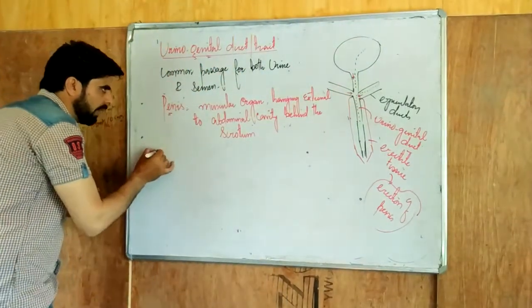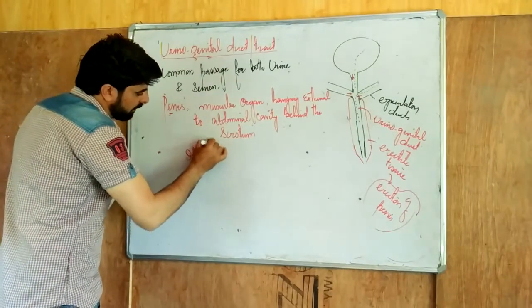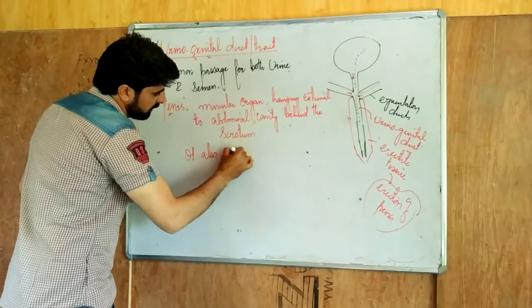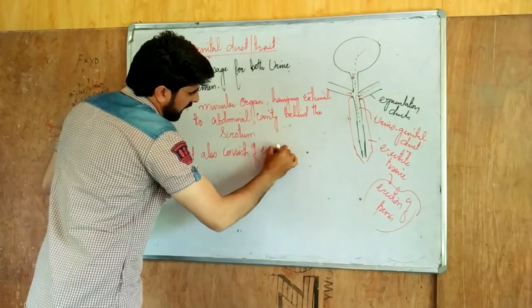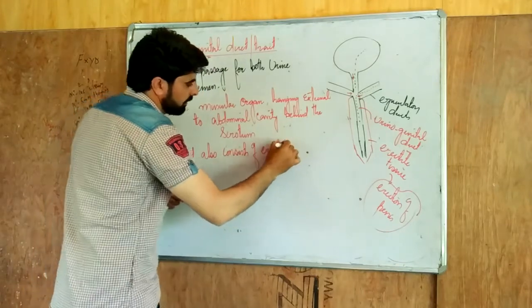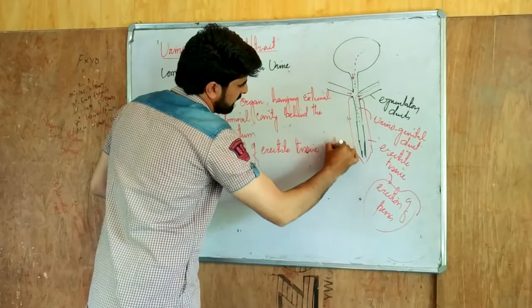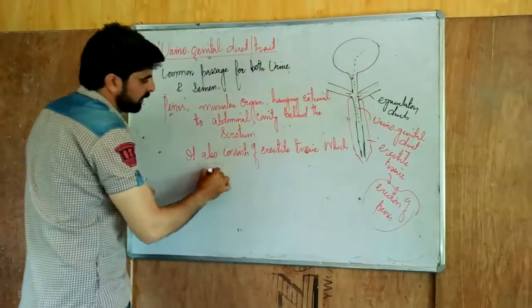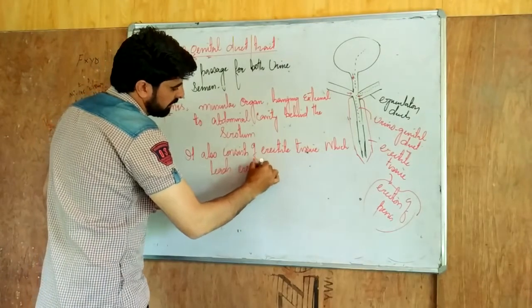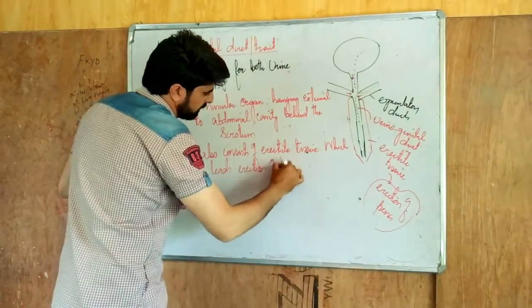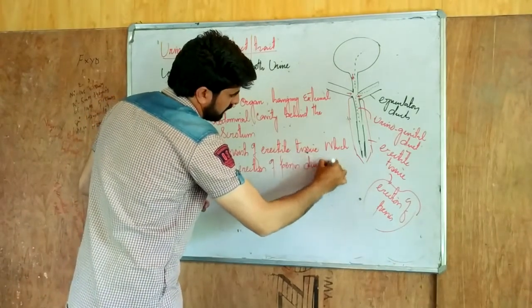So we have to keep in mind one more thing, that it also consists of erectile tissue, which leads to erection of the penis during sexual stimulation.